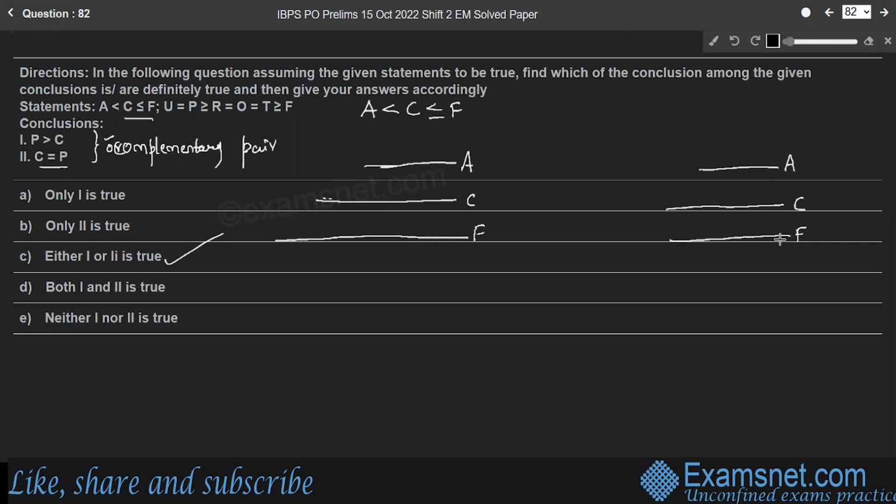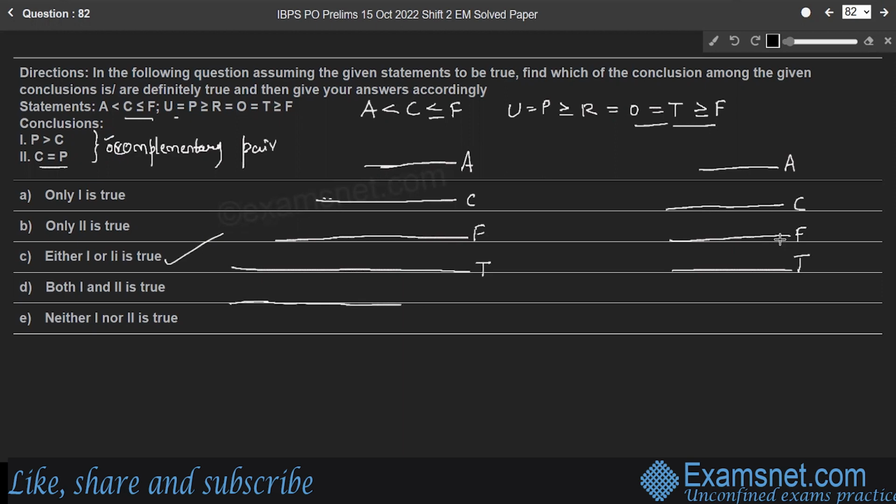Next part, U is equal to P, P greater than or equal to R is equal to O is equal to T, T greater than or equal to F. So consider the last part, T greater than or equal to F. So T is a greater line in the first case. In the second case, T is equal to F. Right? So O is equal to T in the first case, and also in the second case, O is equal to T. R is equal to O in the first case, and also in the second case, R is equal to O.